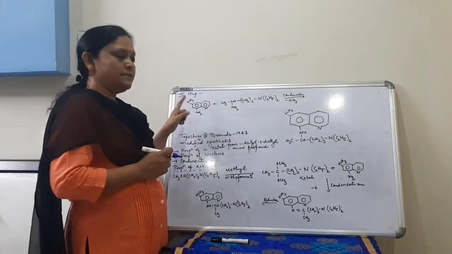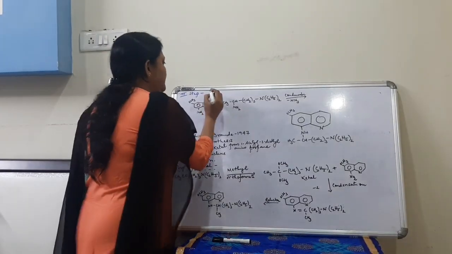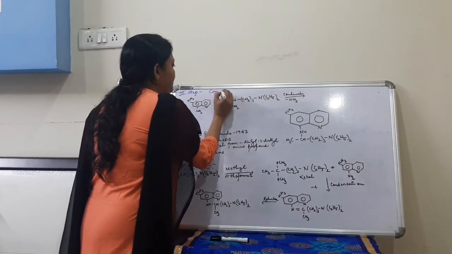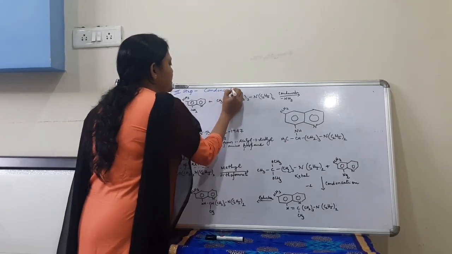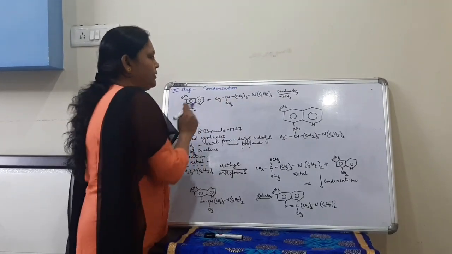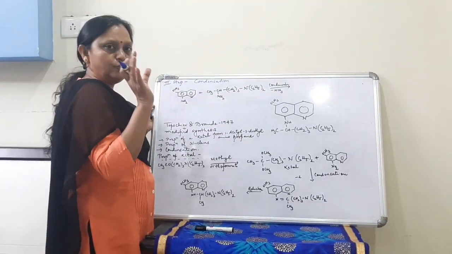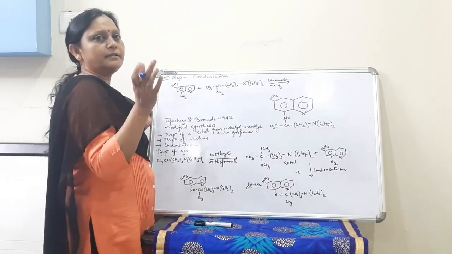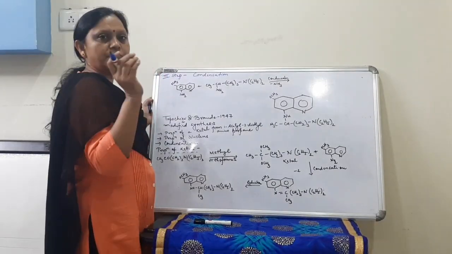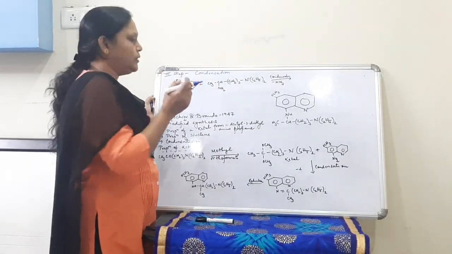After preparing the side chain and the nucleus, now the third step is the condensation reaction. That means coupling of side chain as well as the nucleus. All of you might be knowing this word condensation. Condensation means adding up of two moieties or adding up of two addendum, that is reactant and the reagent, by the elimination of a small molecule like water, or it can be alcohol or ammonia.